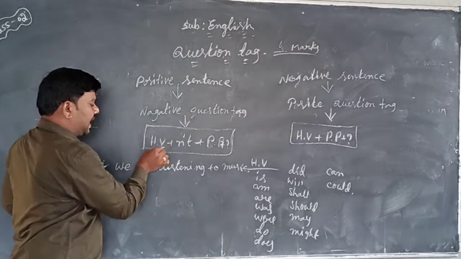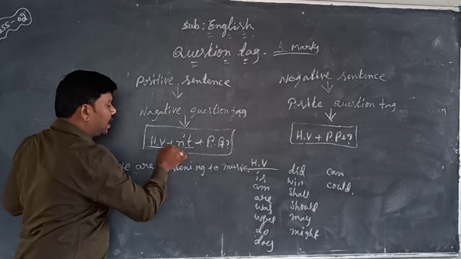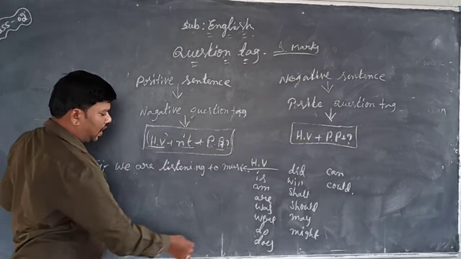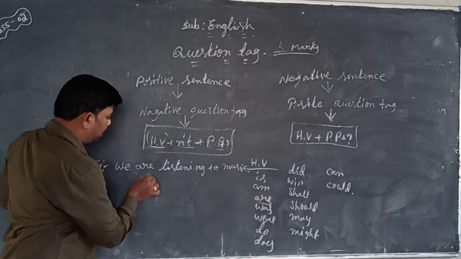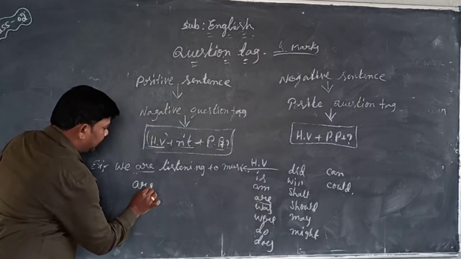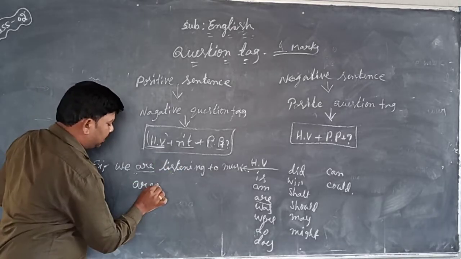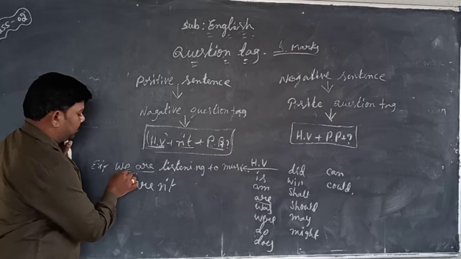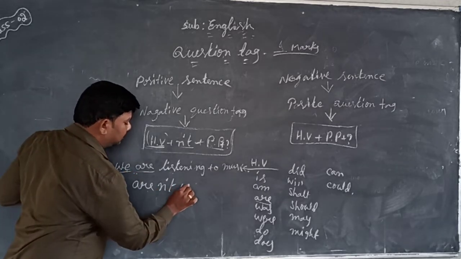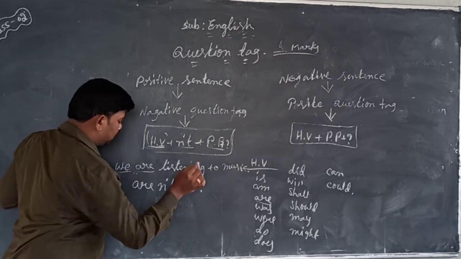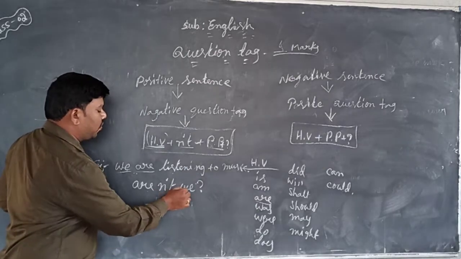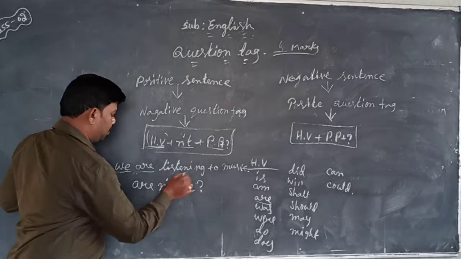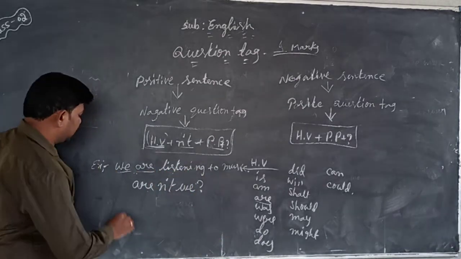Negative question tag structure: helping verb, not, and personal pronoun. We want helping verb, not personal pronoun. What is the helping verb in this sentence? I told you in the list, are is the helping verb. So right there, helping verb are, and next one is not. And personal pronoun, this is the personal pronoun, we. So the question tag is aren't we. The pronunciation we call aren't we. We are listening to music, aren't we. Aren't we is the question tag.